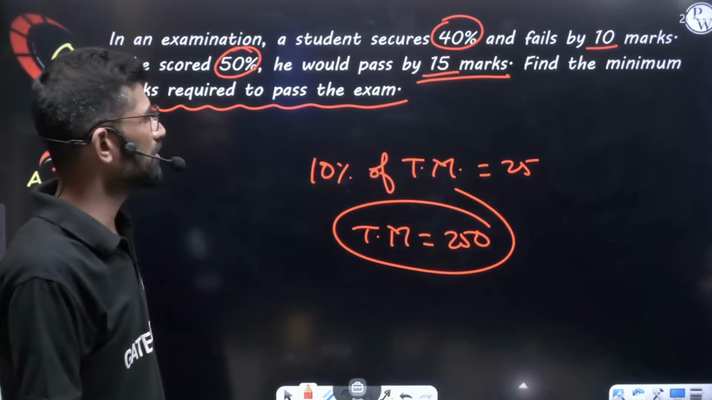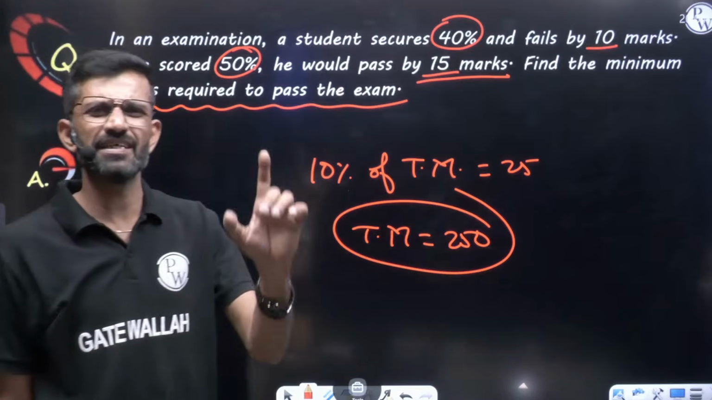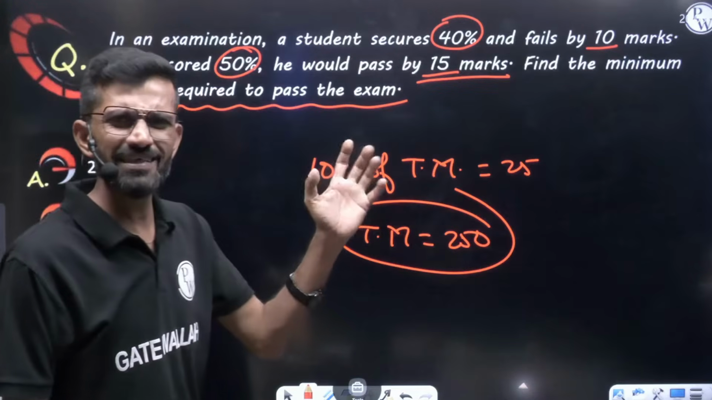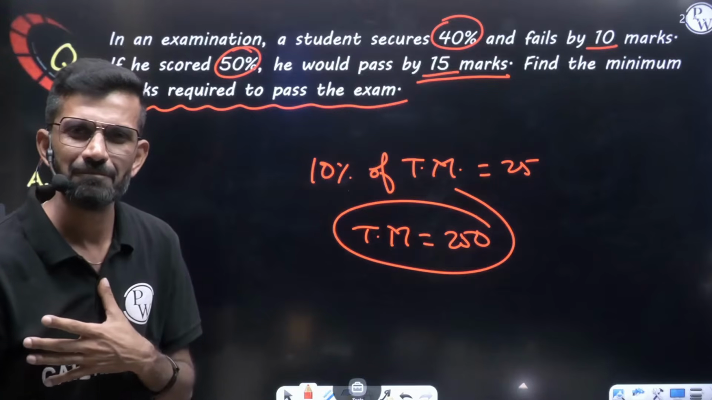But here what is the question? Find the minimum marks required to pass. You can create the equation. I am not saying creating an equation is wrong, but if you understand it, it is very simple. Find the minimum marks required to pass the exam.